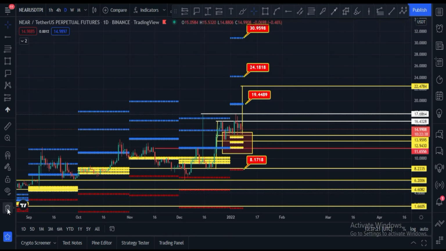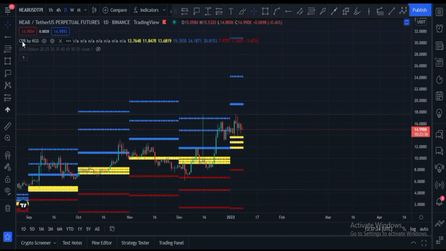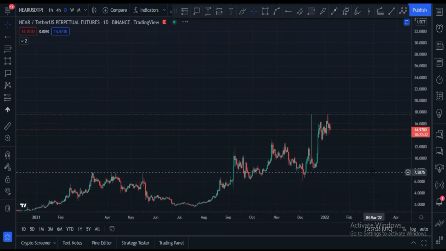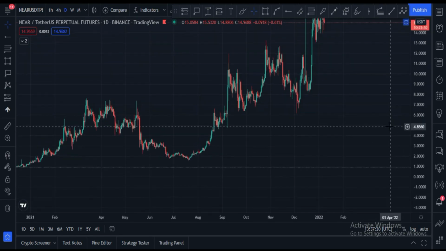some fib levels for trading. Let me please arrange this chart.